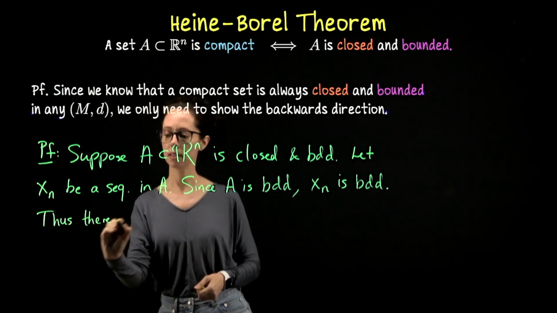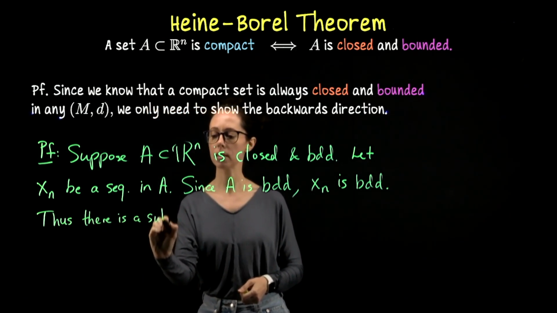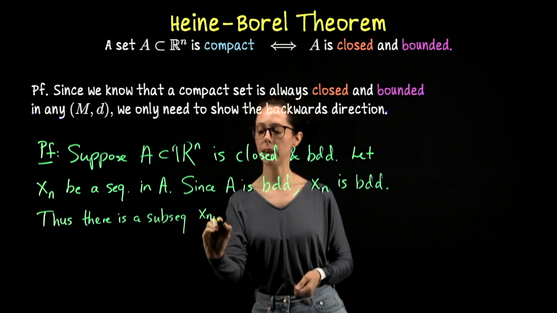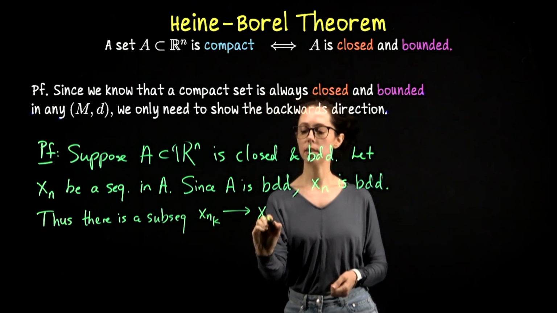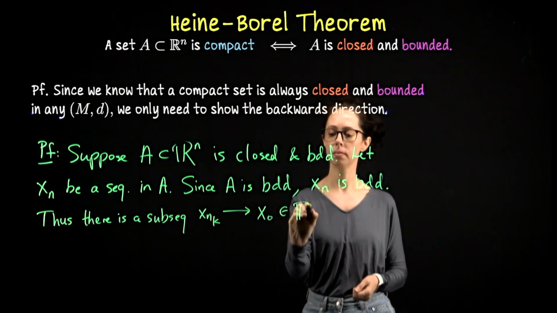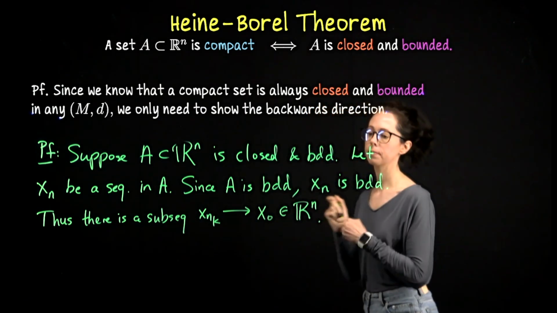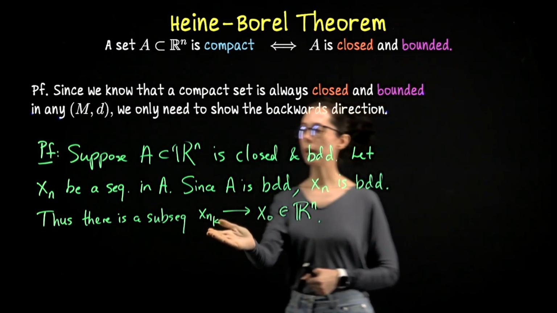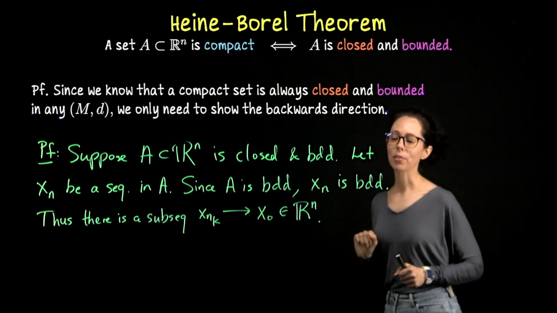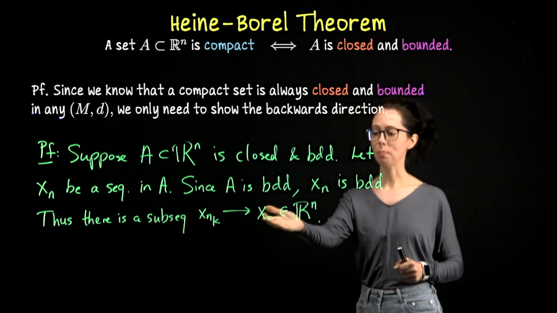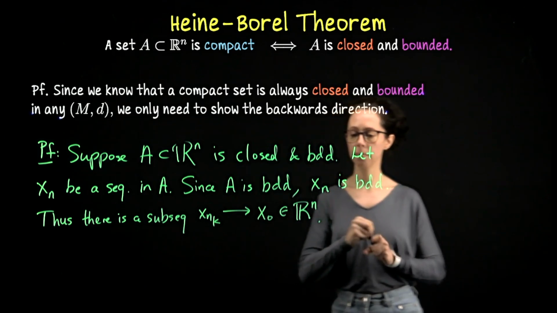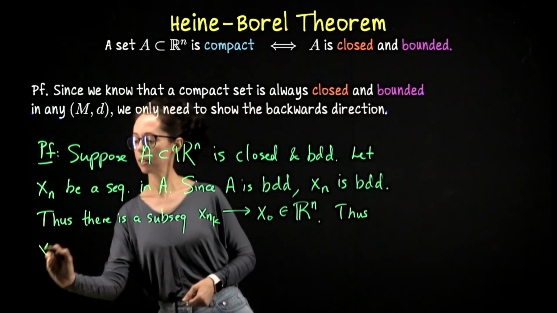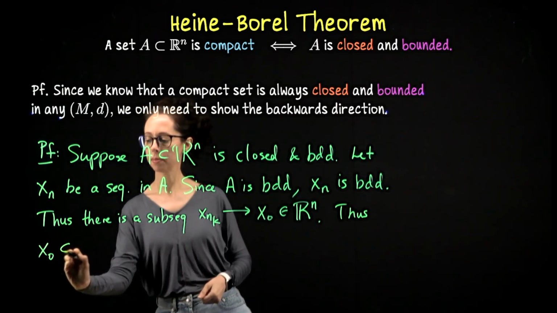Thus, there is a subsequence, which I will denote as x sub n sub k, converging to x naught in Rn. This is the limit of a sequence which lives in A. We have a result saying that this places this limit in the closure of A. So thus, x naught belongs to the closure of A.